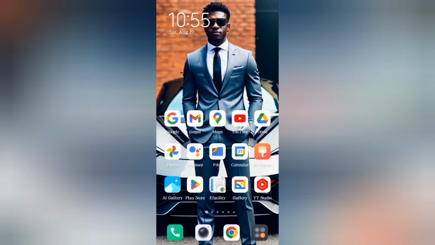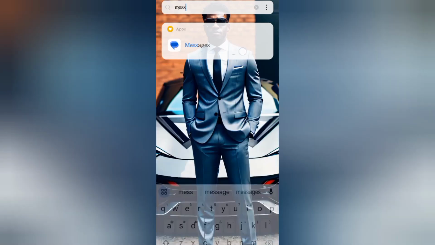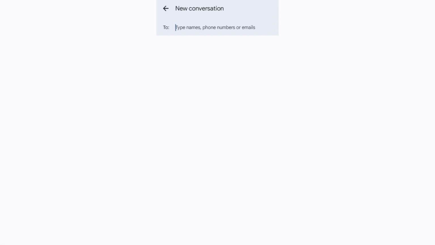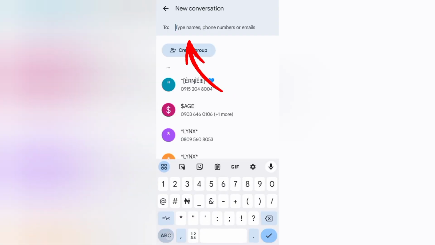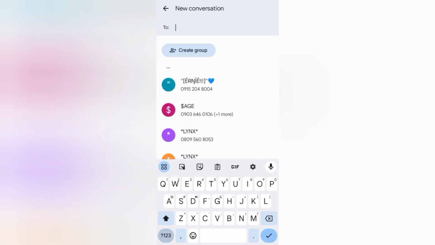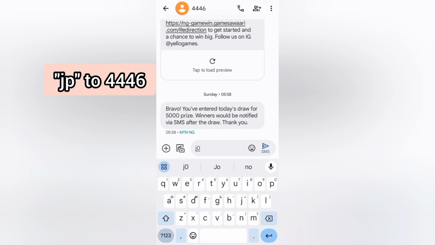So if you're getting this error message whenever you're trying to subscribe, here is what you have to do. If you watched the first video, you understand I asked you to dial a code. Instead of dialing the code, just go to your messages. Here you have to tap on start chat. Immediately you tap on start chat, in this box here, you are going to type in 4446. You're actually sending a message to 4446. Once you have entered 4446, you are going to type in JP. You can make it in capital letters or send it in small letters, and just send it to them.